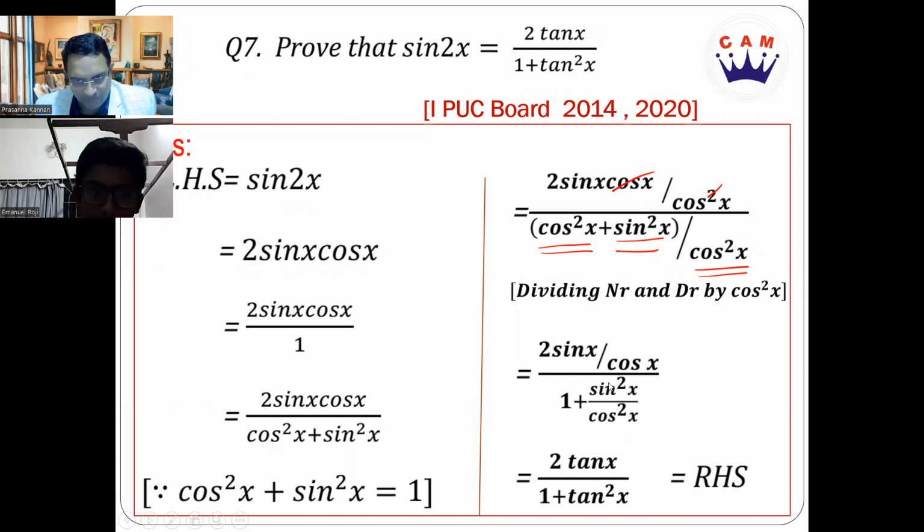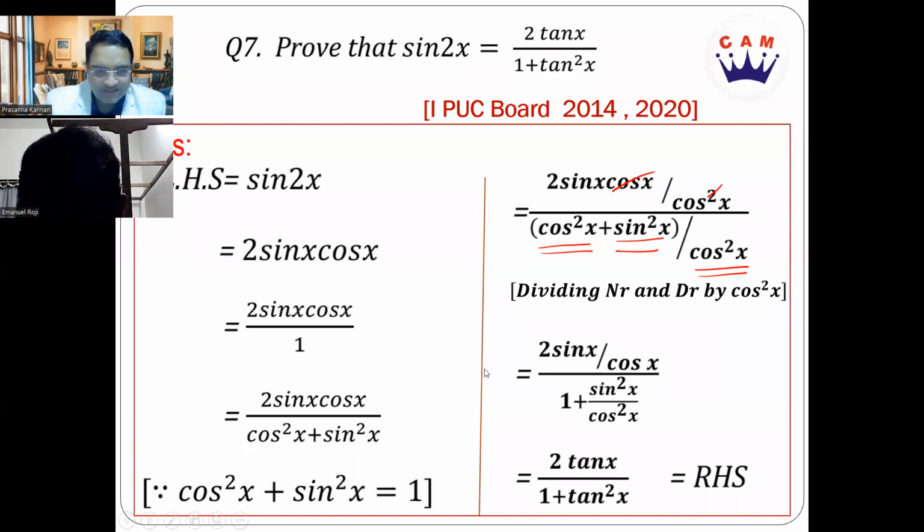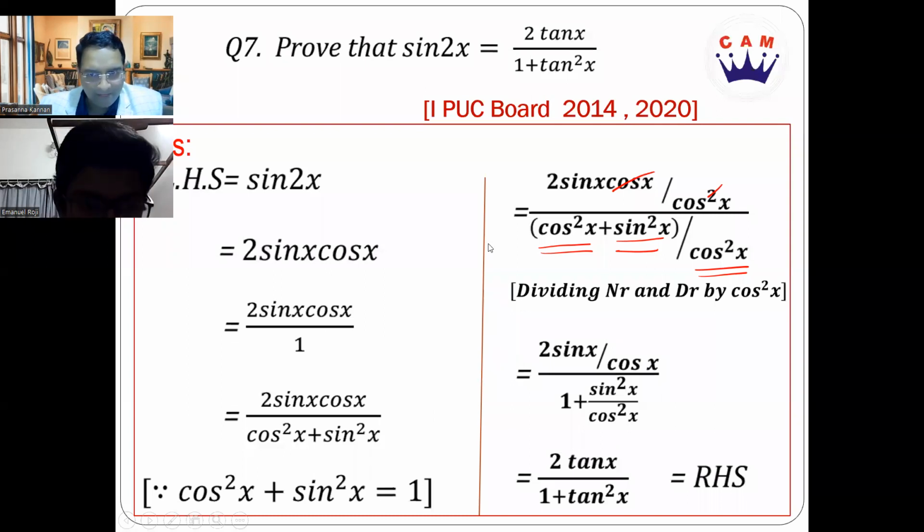Tan square x could have been written as sin square by cos square. Take LCM. Then you would have seen sin square x plus cos square x here. It will be 1. Then this cos square x, this cos x will cancel. So you can take this to the numerator. You'll get 2 sin x cos x divided by 1. And that will be nothing but sin 2x. So you could have come from RHS to LHS also. Clear, students? Yes, sir.